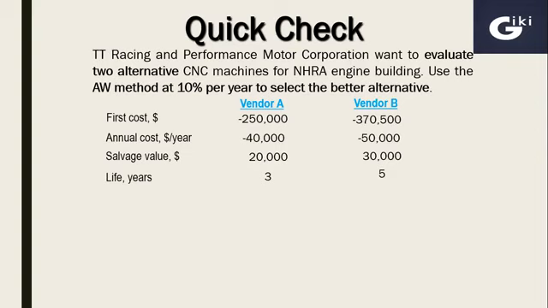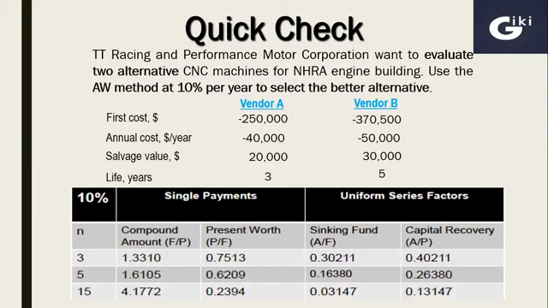So here we have two options, vendor A and vendor B. First cost of both options is $250,000 and $370,500 respectively. Then annual cost per year is 40,000 and 50,000. Salvage value of project A is 20,000 and B is $30,000. Life of vendor A's project is 3 years and B is 5 years.